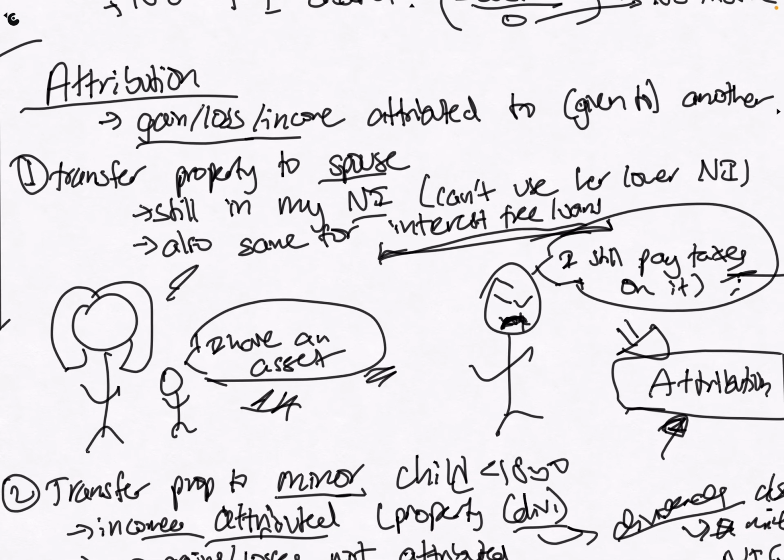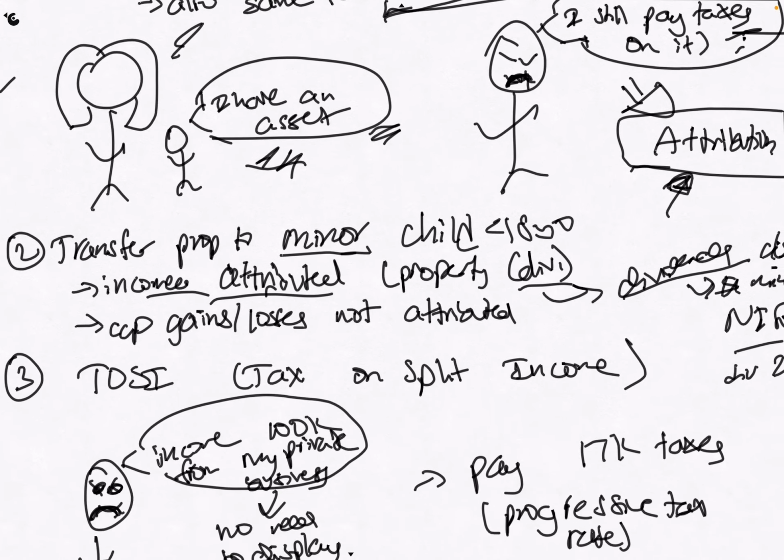Transfer property to spouse, still in my income. Oh, actually, hold up. I don't even know that, because it didn't really say anything about the spouse capital gains and losses. Let me just quickly go over there. Interest-free loans, attribution, manner, loan, addition. In addition, the spouse who made the transfer must recognize the related gain on the transfer if the value is greater than the cost. Okay, never mind. It doesn't really tell me anything. We're going to assume that we don't need to know that. But anyway, just to remember, capital gains and losses are not attributed.